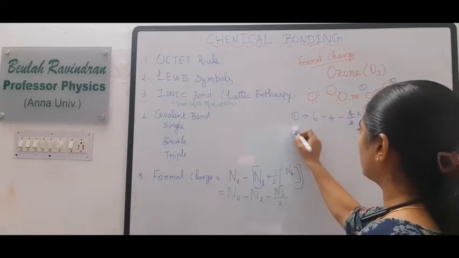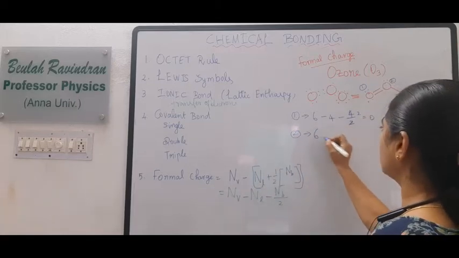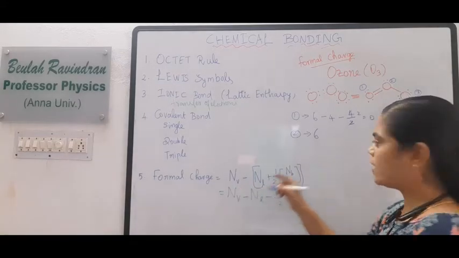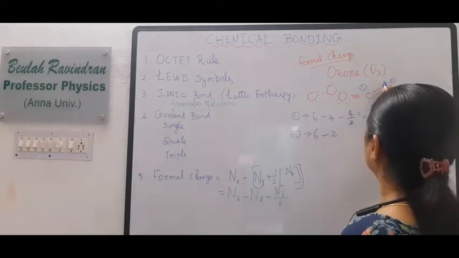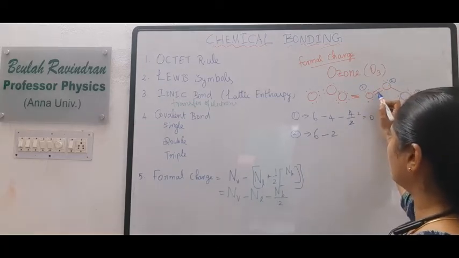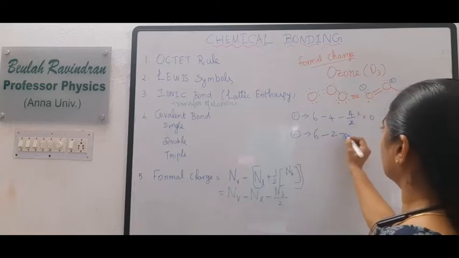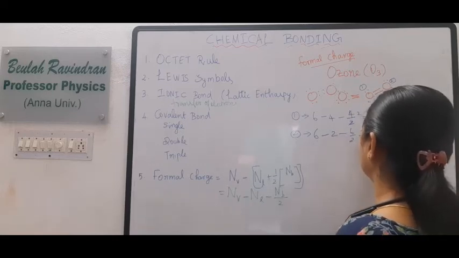Then what is the formal charge for the second one? Here also there are 6 valence shell electrons, minus 2 lone pair of electrons. The bond pair electrons are 2 plus 2 plus 2, so 6 by 2 is 3. So 4 minus 3 is 1.